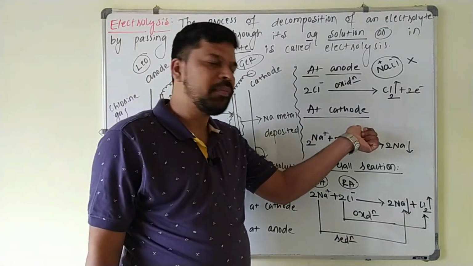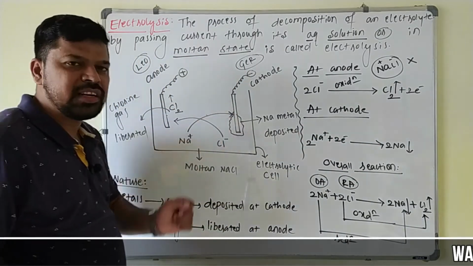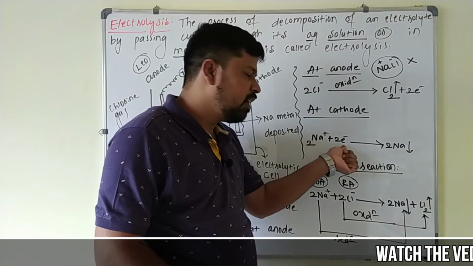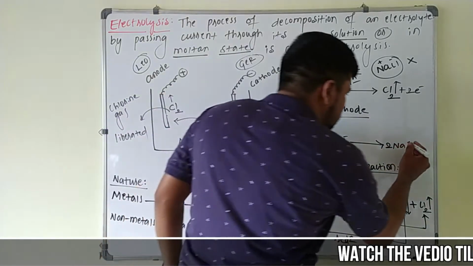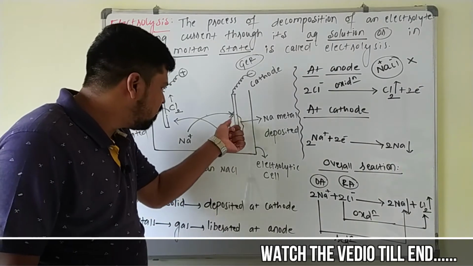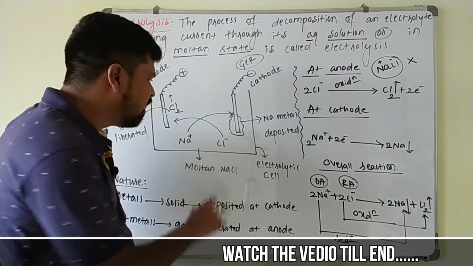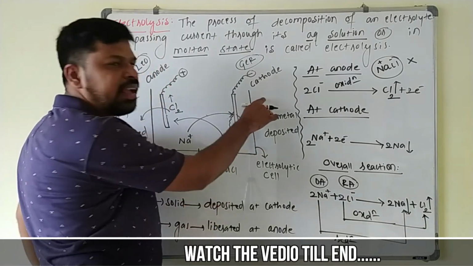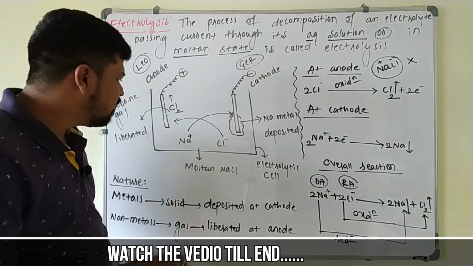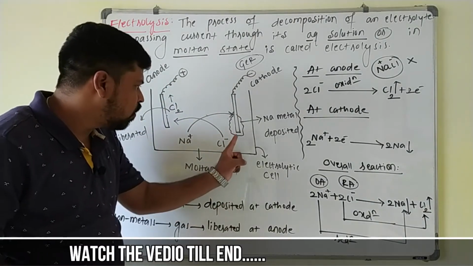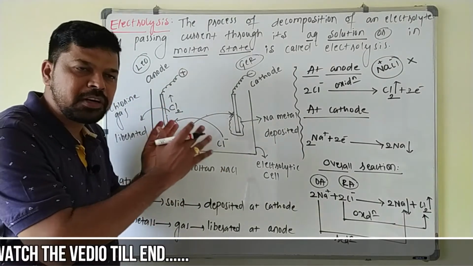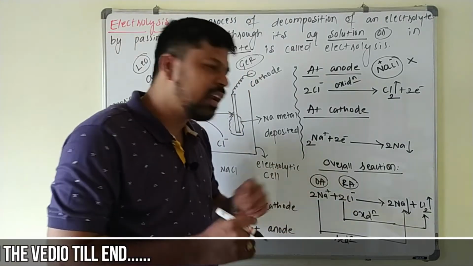Now at the cathode what happens? This Na plus ion will undergo reduction. Reduction is nothing but gain of electron. 1 Na plus ion gains 1 electron, 2 Na plus ions gain what? 2 electrons. So sodium metal is deposited at the cathode here, and the sodium metal that is deposited is called the product obtained at the cathode. Chlorine gas is liberated at the anode; this is the product obtained at the anode here. These are the products of electrolysis: sodium metal deposited at the cathode and chlorine gas liberated at the anode. If you take the overall reaction, what happens here?